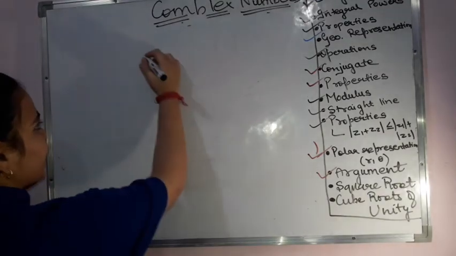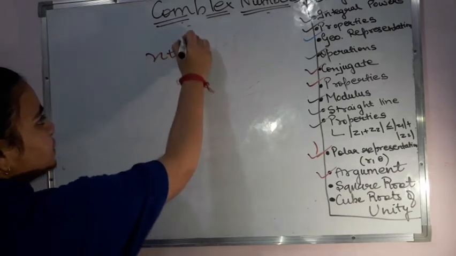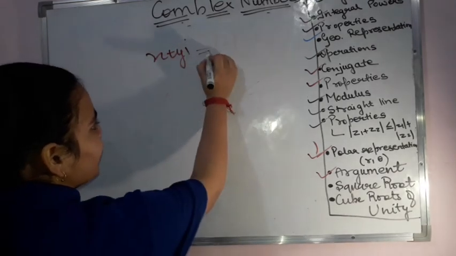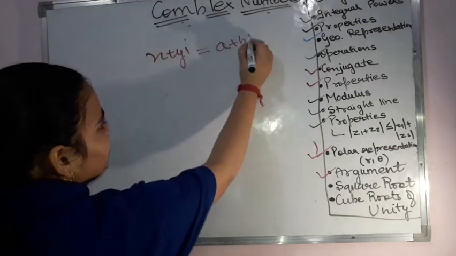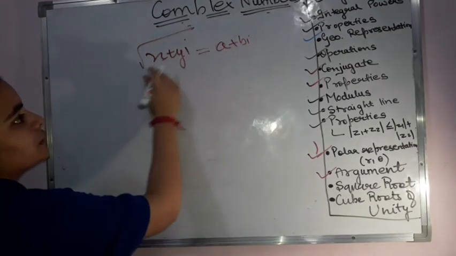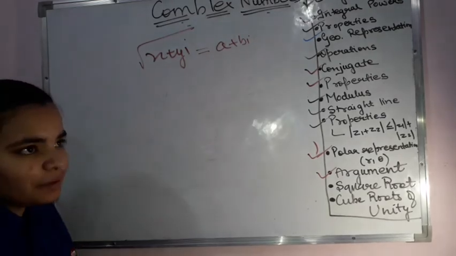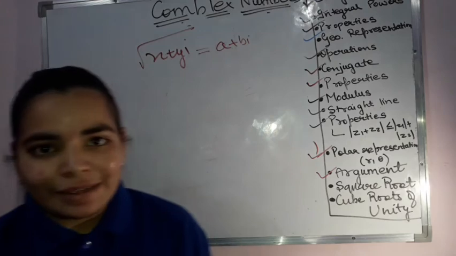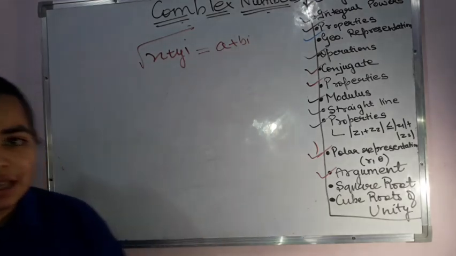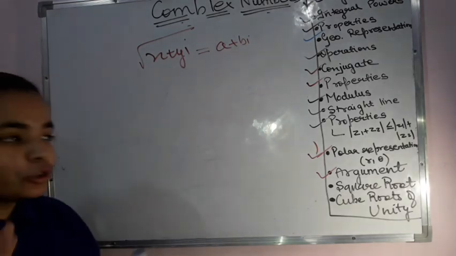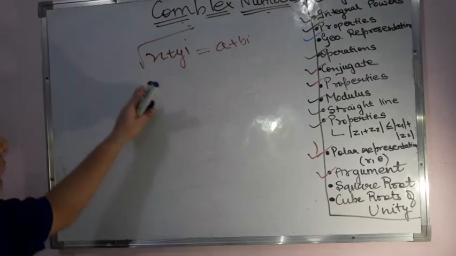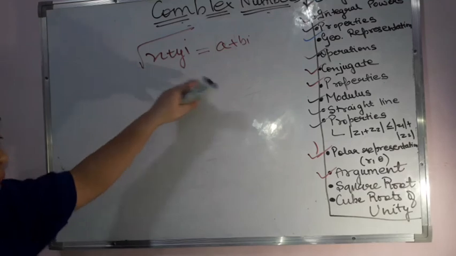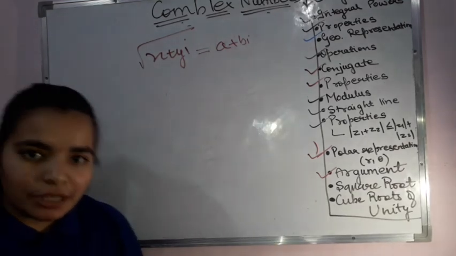Okay, now they are saying that x plus yi is a complex number and the square root of this complex number is equal to a plus bi. I hope we can frame the equations with the help of the word problems which are there. So they are saying that the square root of this complex number is equal to a plus bi.